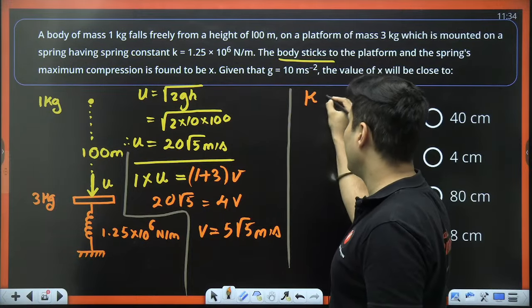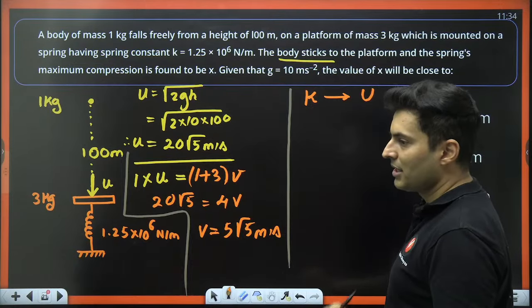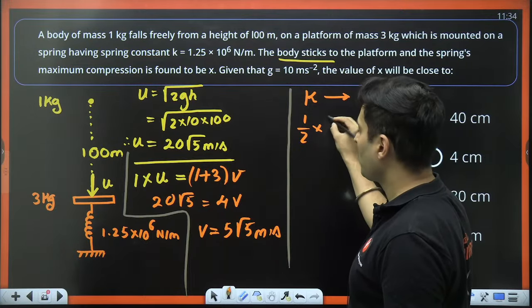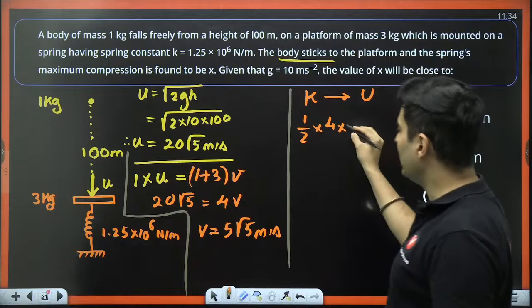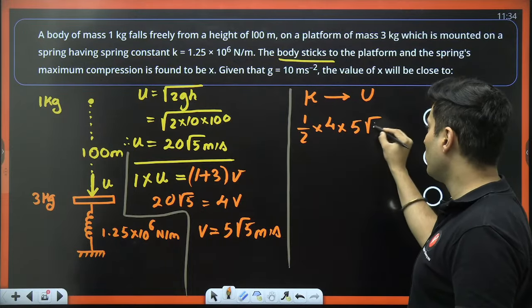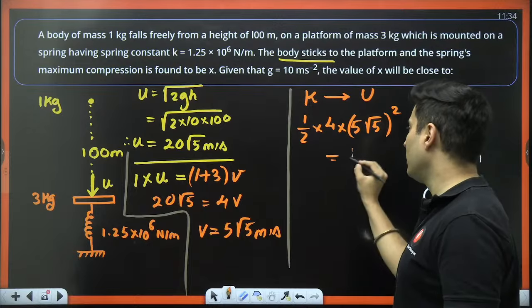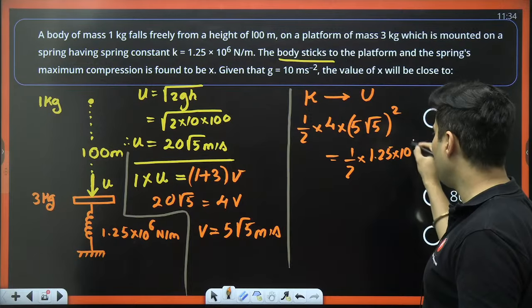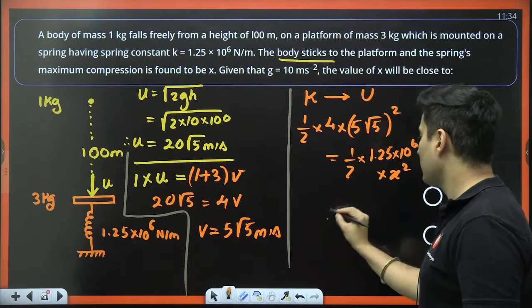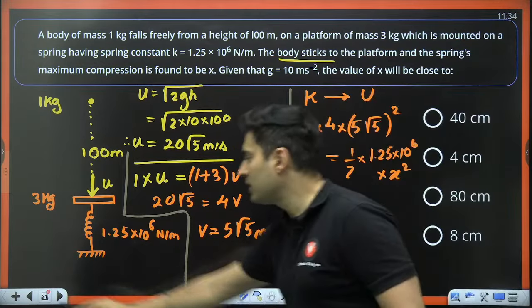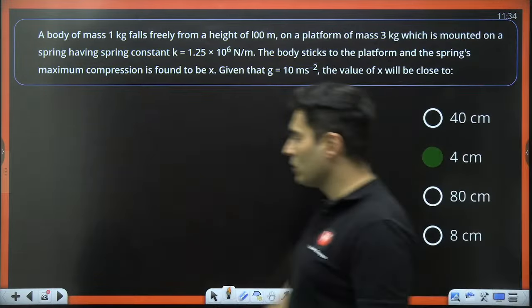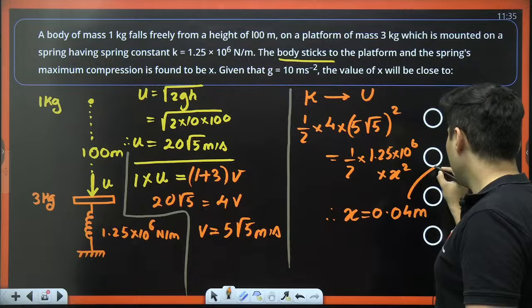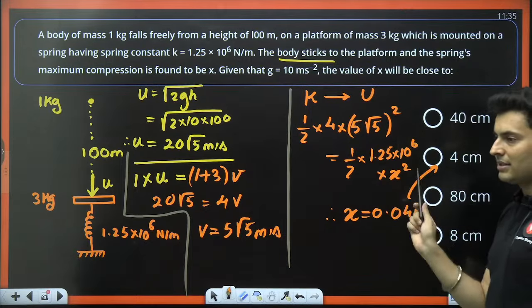So just use the kinetic energy goes into the potential energy. Half into mass, which is 4 kg, into velocity, which is 5 root 5 whole square, is equal to half spring constant, which is 1.25 into 10 to the power 6 into x square. Solve this, you will get the value of x, and check if the value of x comes out as 0.04 meters, which is 4 centimeters. So after solving this, everything is known.